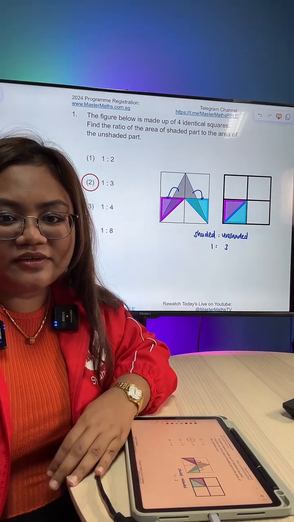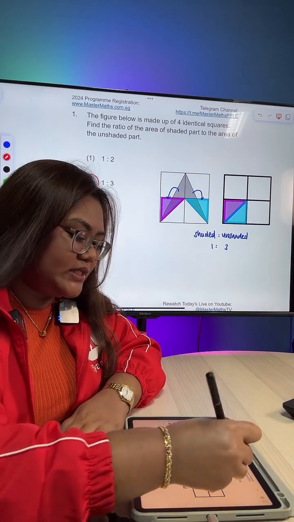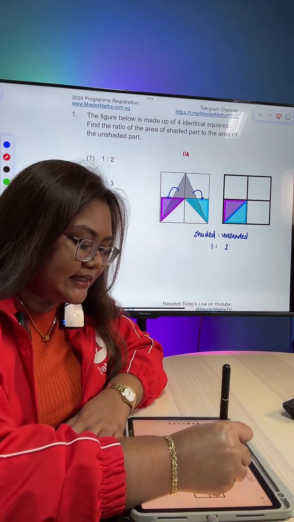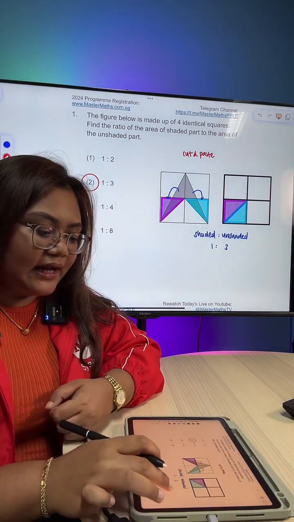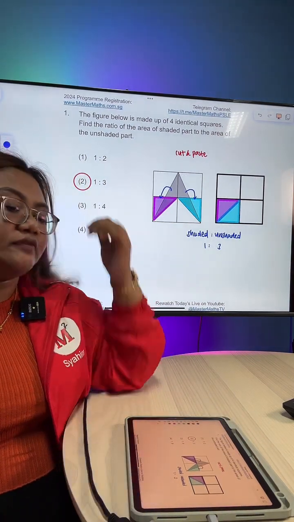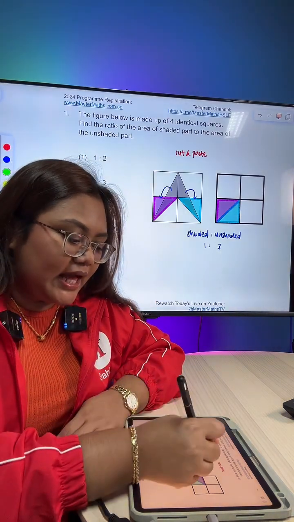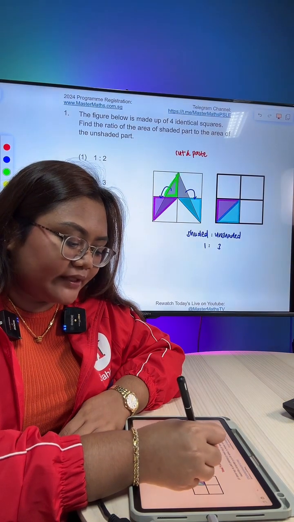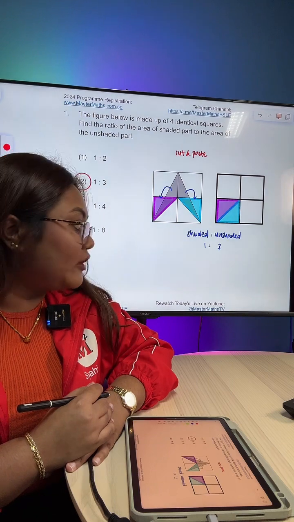All good. Great. I'm going to explain this one more time. Again, the technique that I'm using here is called cut and paste. To better visualize how much of the figure is shaded, I am using the technique of cut and paste. I will first cut this part of the triangle and paste it below to form half of a square